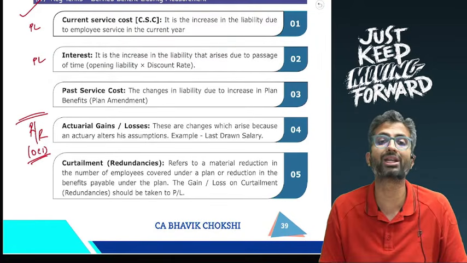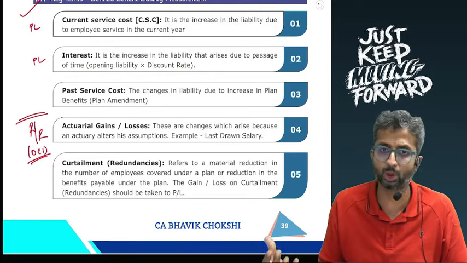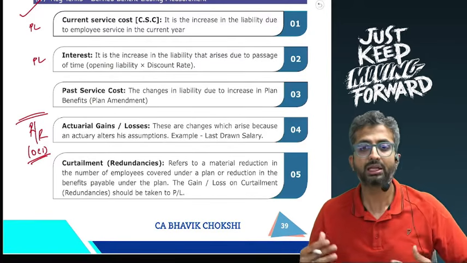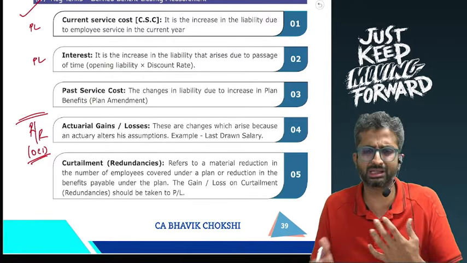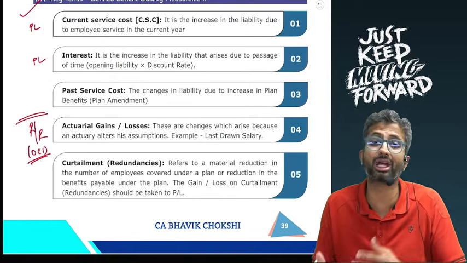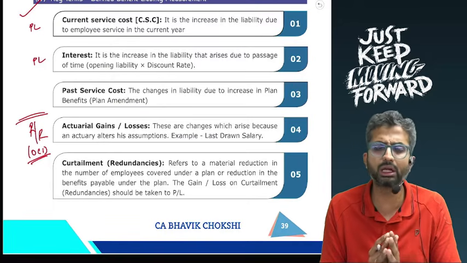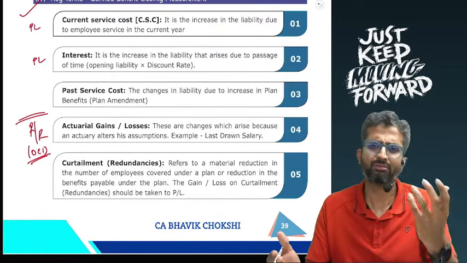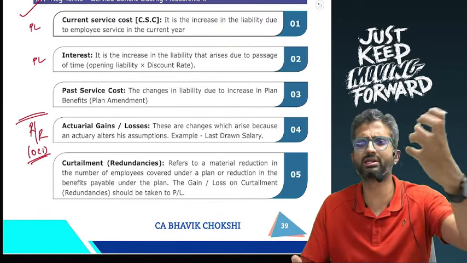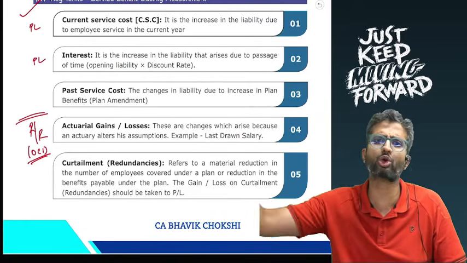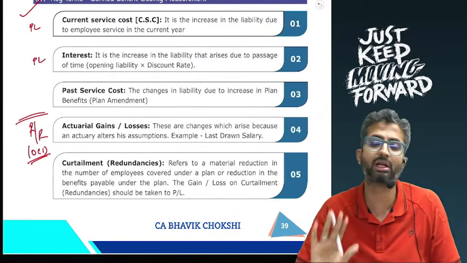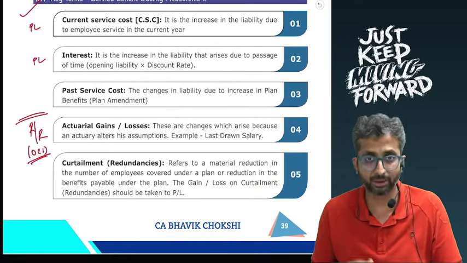The important thing is, whatever is a change in actuarial assumption should go through the OCI, because the institute believes that the actuary can keep on changing the assumptions, and as a result it is not appropriate to take everything through the profit and loss account. You will adjust it accordingly to the OCI. One year the actuary might increase the assumption, another year it might decrease. So let those effects go in the OCI rather than making your P&L volatile for the same.